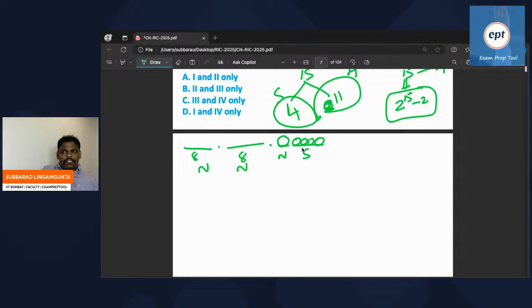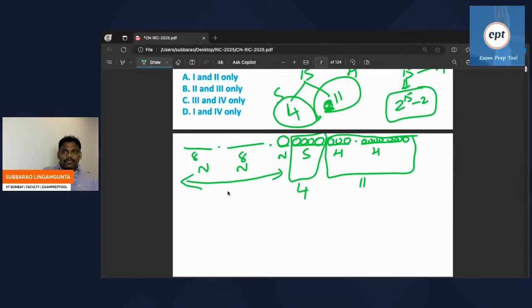Out of 15, subnet purpose is 4 and host purpose is 11. 11 means 3 here and 8 here, so 8 bits for host. This entire part is for host, this is for subnet, so 4 plus 11 is 15. This entire thing is for network.